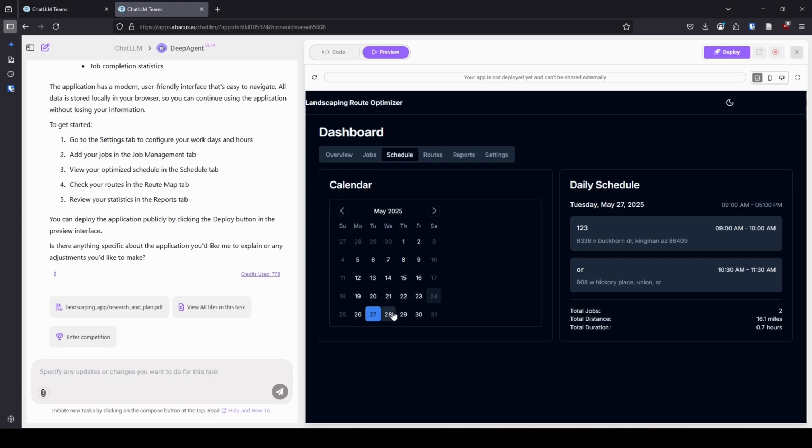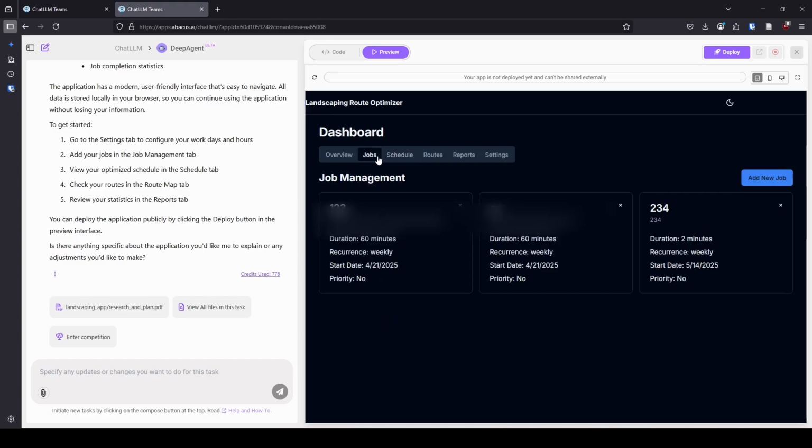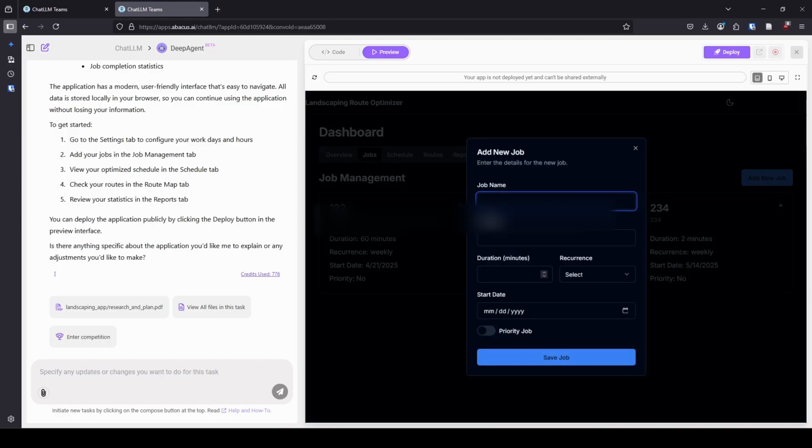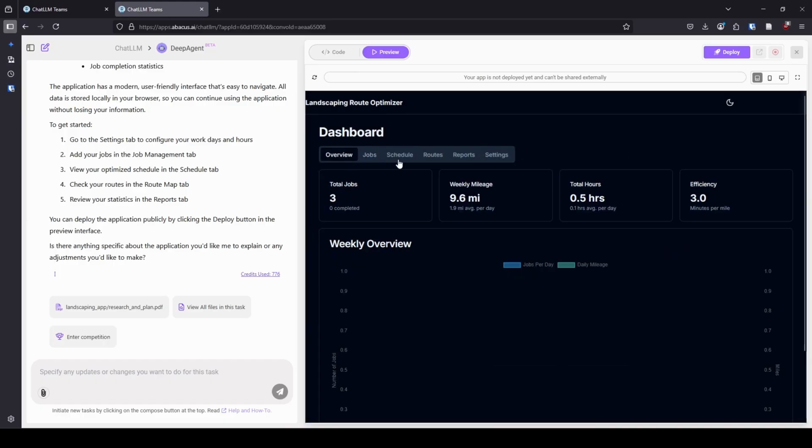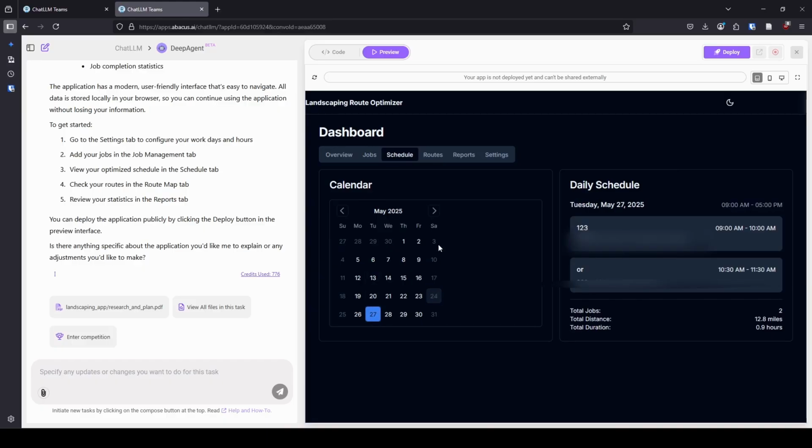So moving on. If I go to jobs, you can see I put in 3 different addresses here. I actually have these blocked out because they were real addresses of places that I know, and I just wanted to keep them a little bit more private to the extent that I can. But you can see if I want to add a new job, all I do is I click here and I'm able to do so. It'll automatically schedule it out for us. So I was super impressed with this.